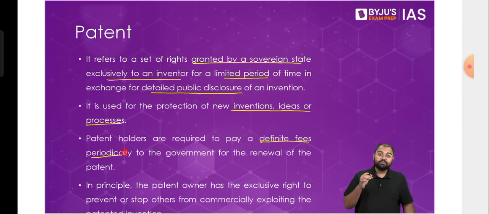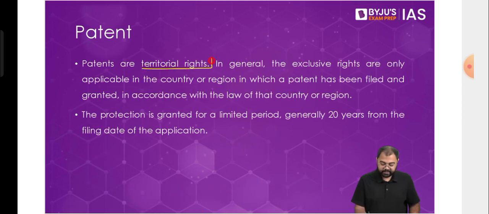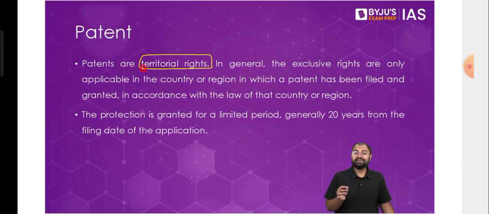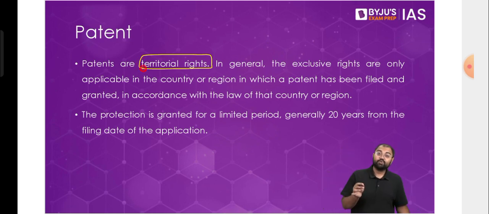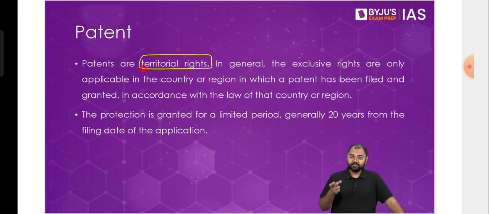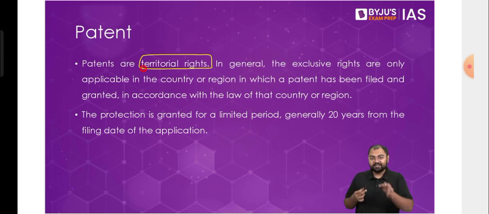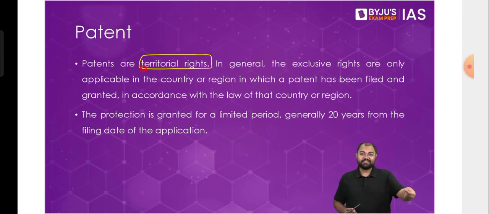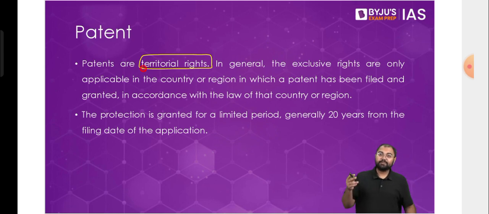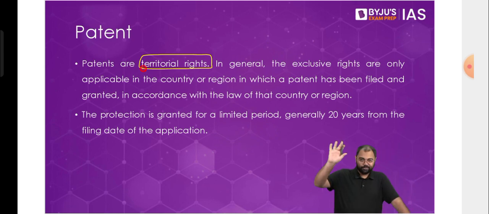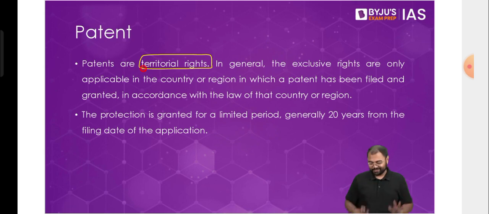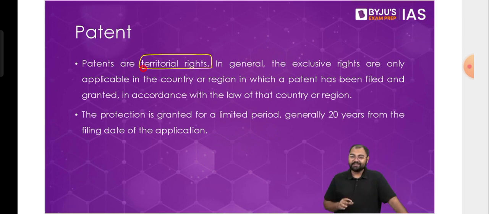Now, one thing that also matters here is that we say that patents are territorial rights. Why? Because whichever government has given me the patent, it is applicable only in that country or that region. So, for example, if the government of India has given me the patent for this pen, then this patent is applicable only in India. I cannot go to Pakistan and say that this patent should be applicable here as well. If I want a patent in Pakistan, I'll have to go to Pakistan and talk to whatever government exists there, whether it is the democratic government or the army, whatever is running the show. I'll have to ask them first, and then they will give me the patent, and only then will that patent be applicable in Pakistan.